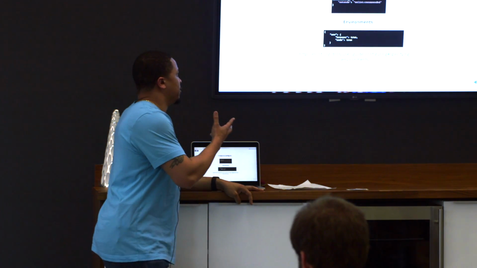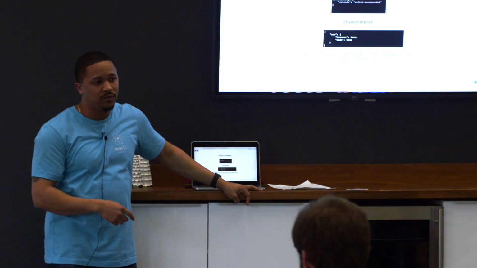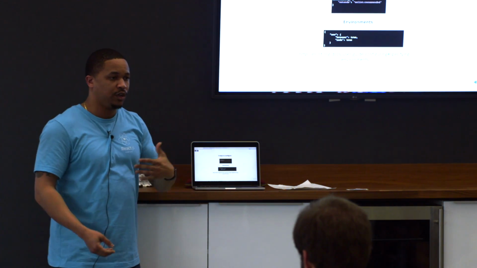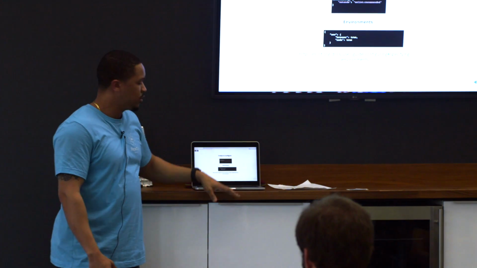Here's your third way to configure it. You can put it in your ESLint config in your package.json, and then when you run the script, it'll look there versus looking in your root directory of the project for your ESLintRC file or whatever.